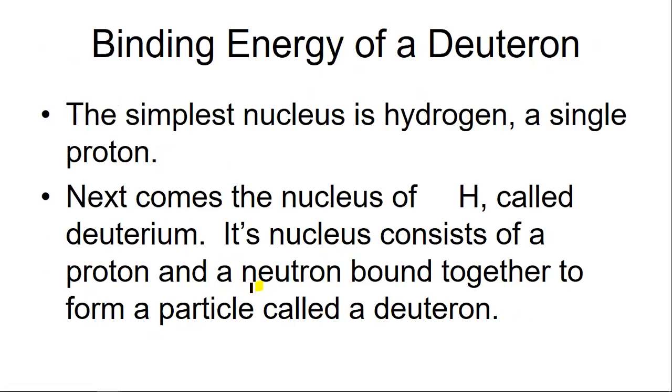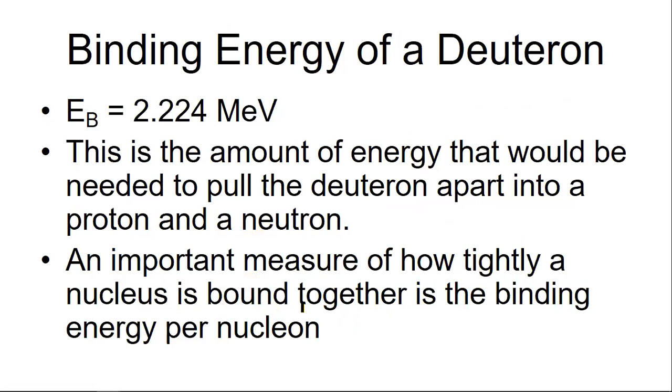That is, another neutron is added to the hydrogen atom. The binding energy of the deuteron is 2.224 mega electron volt, and this is the amount of energy that would be needed to pull the deuteron apart into a proton and a neutron.